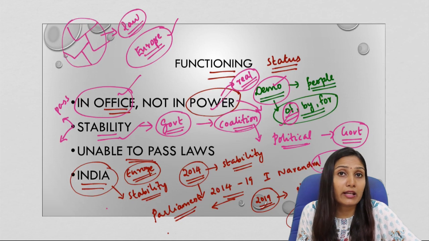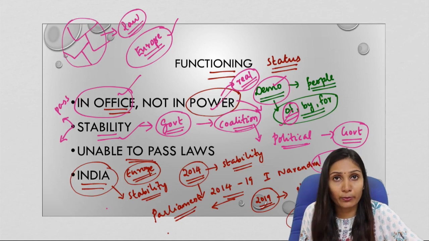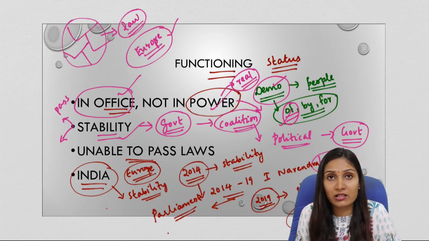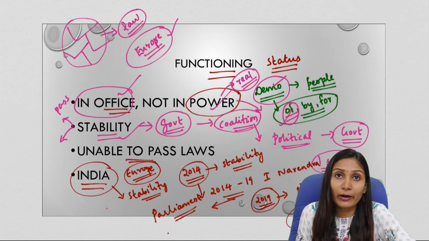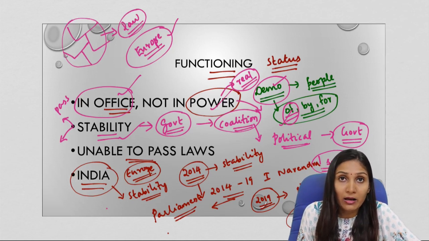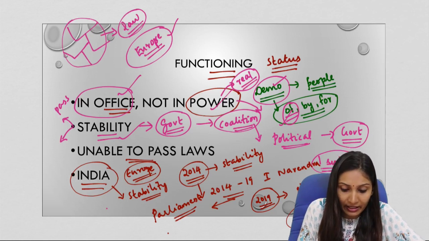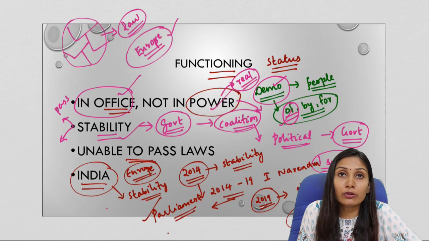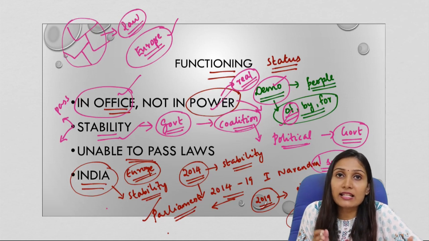But this is not the case with many of the Western countries, European countries. Because of the influence of coalition politics and political parties, they are unable to pass laws. But when we compare it with the present situation in India, we see a stable government and also passing of laws. So legislation is taking place speedier or more easily.